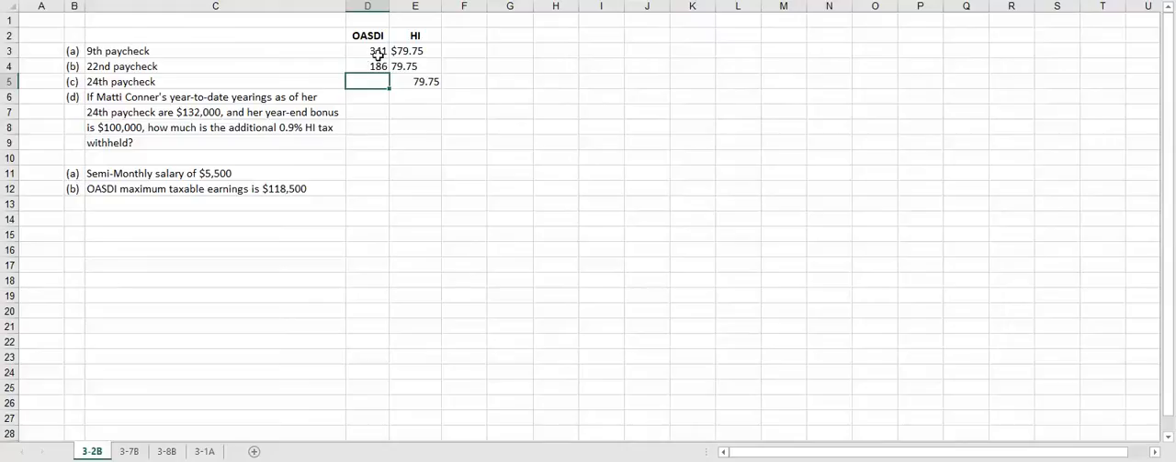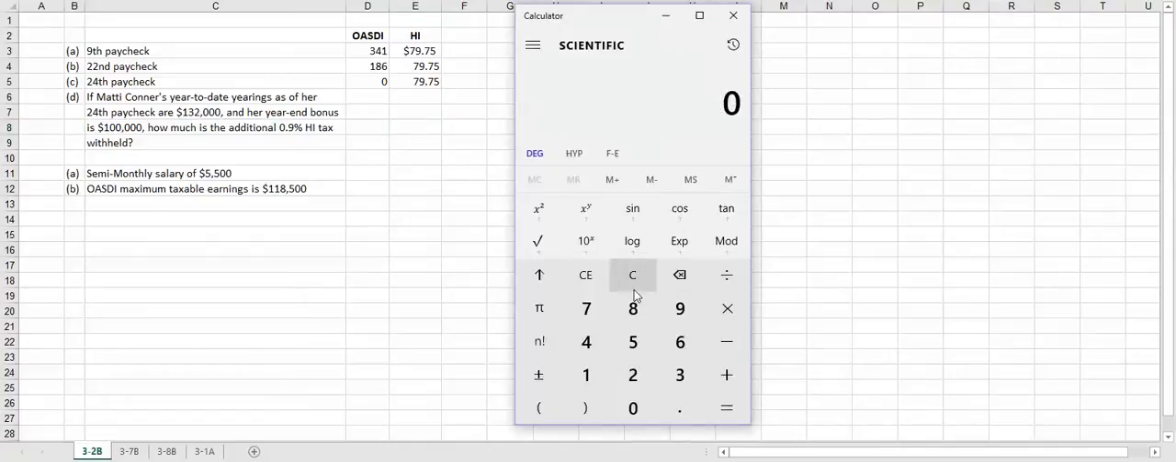Since we've already reached the max with that $3,000, by the time we get to the 24th paycheck, this employee has already reached their max, so they're not going to have any OASDI tax taken out. Now we have to calculate the maximum for HI.